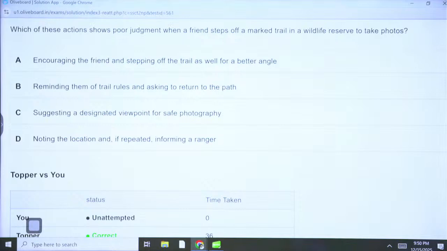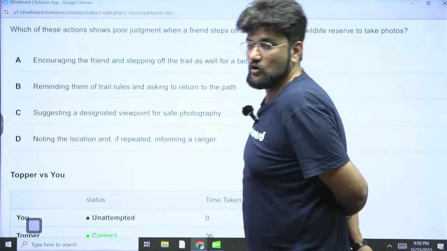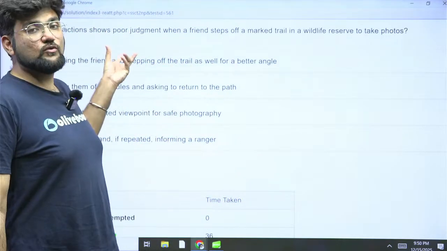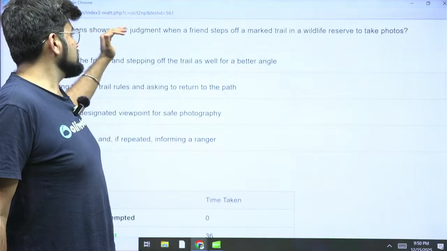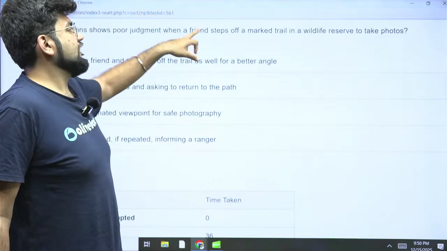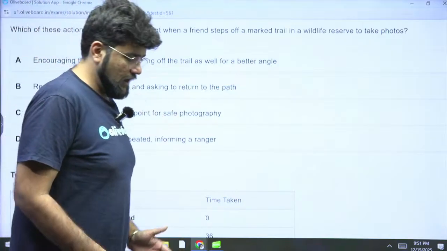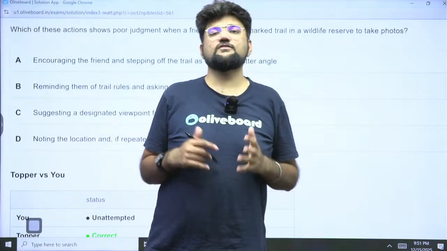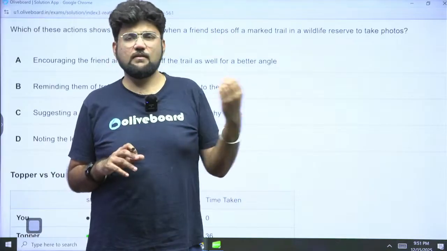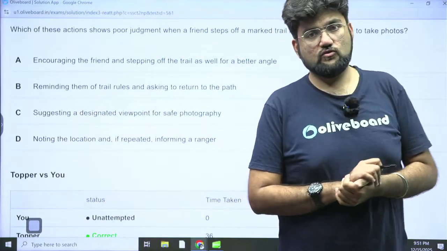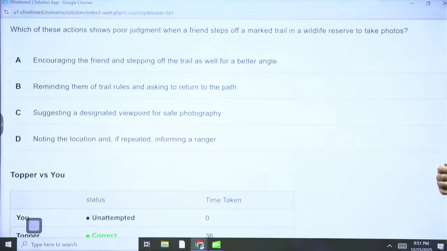Okay, this common question, so far what has happened is, whenever you have been asked, you have always been asked to have good judgment, good morality, good ethics, and based on that the questions were answered. But here they are asking you the reverse. They are asking you, which of these actions shows poor judgment when a friend steps off a marked trail in a wildlife reserve to take photos. So there is a marked trail, okay, that you can only walk on this trail, not outside this, because there are multiple reasons to it. Now a friend is stepping out of that trail to take some photographs. So what would you do, which would be a display of poor judgment?